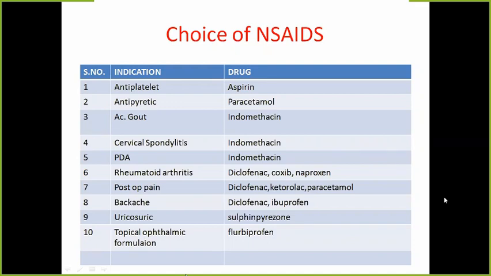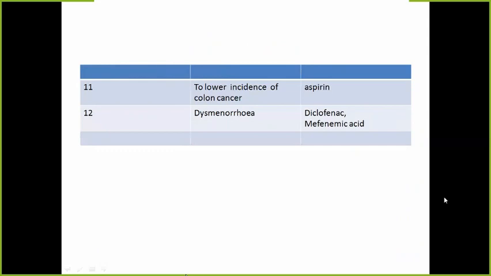For post-operative pain, preferred drugs are diclofenac, ketorolac, paracetamol. For backache, diclofenac and ibuprofen. For uricosuric action, sulfinpyrazone. For topical ophthalmic formulation, flurbiprofen. To lower the incidence of colon cancer, nowadays aspirin is used. For dysmenorrhea, we will use diclofenac and mefenamic acid.